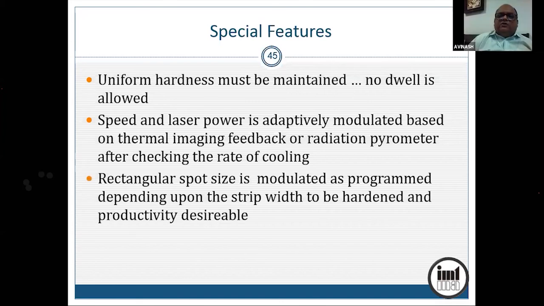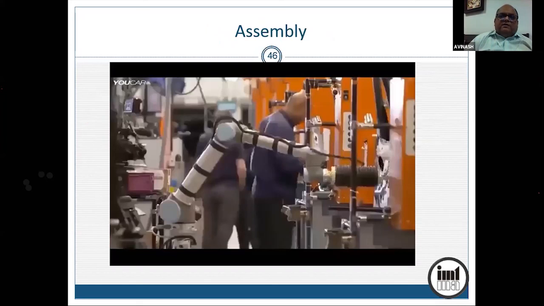And even the rectangular spot size is dynamically modulated as programmed. Now this is an assembly application where the robots, unlike earlier applications where you have seen the robots move very fast and have to have fencing from the safety considerations. Now here there is a requirement that the robo does the tending and the man is doing the assembly. So robo and man have to work together. So robo has to work slowly. If the person is next to him, the robo has to slow down.